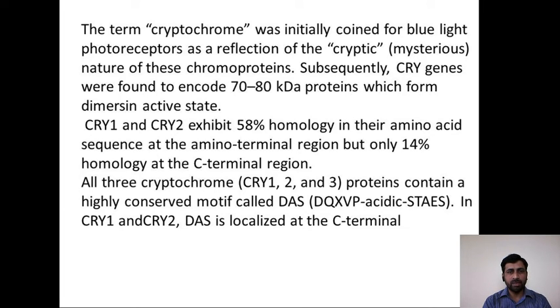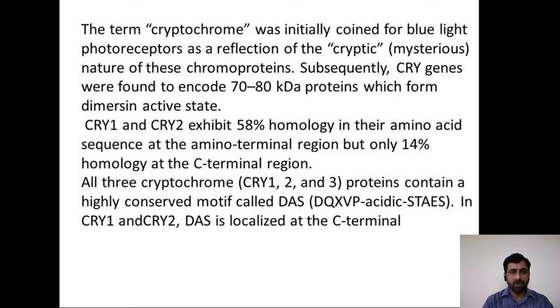Subsequently, CRY genes were found to encode 70 to 80 kDa proteins, whose active state is a dimer. The CRY gene results in the formation of cryptochromes.